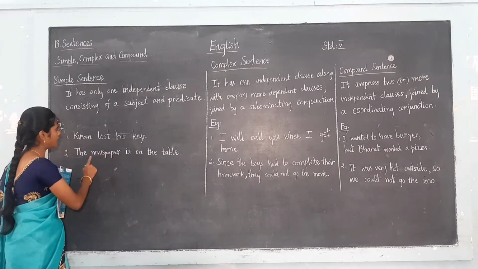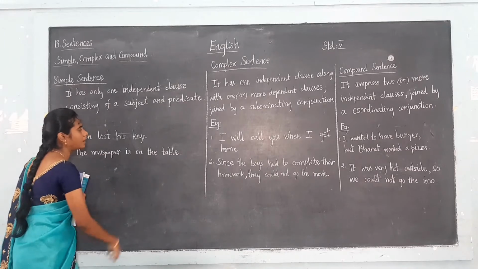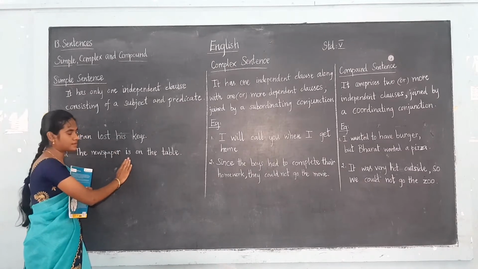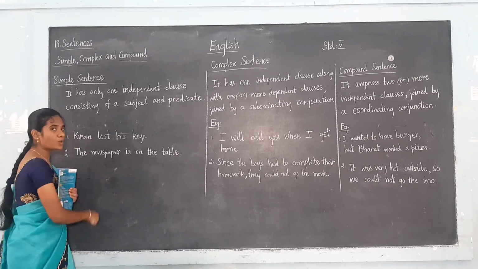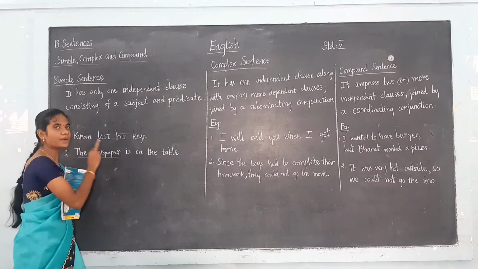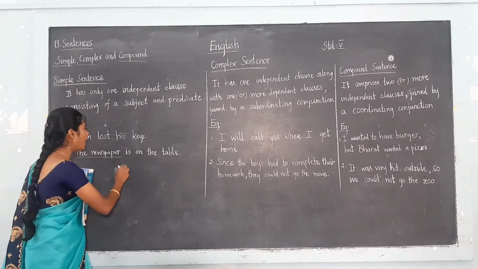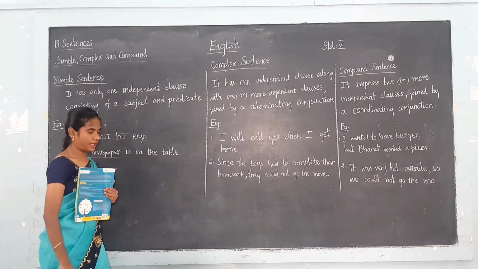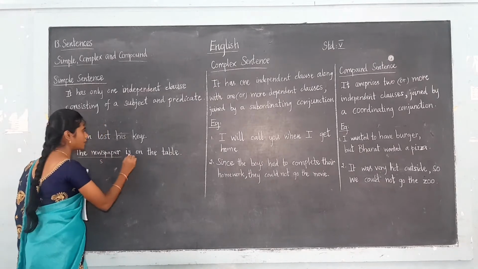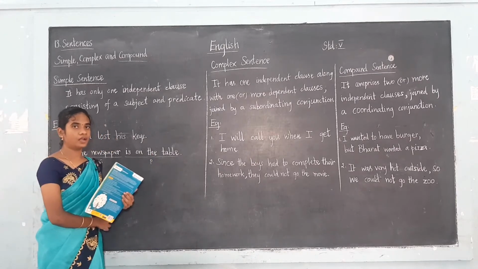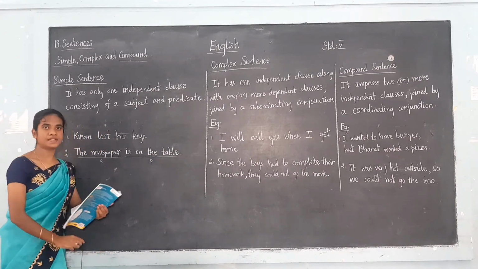And see one more example. The newspaper is on the table. So it has only one independent clause. And also here can you tell me what is the subject? The newspaper. Okay. The newspaper is the subject here. And what is the predicate here? Is on the table is the predicate. The newspaper is the subject, is on the table is the predicate. Students, have you all understood the simple sentences?